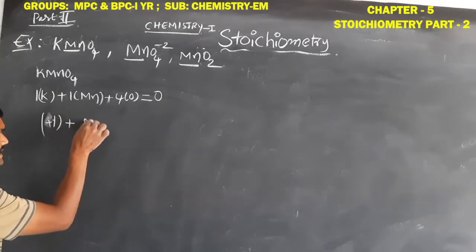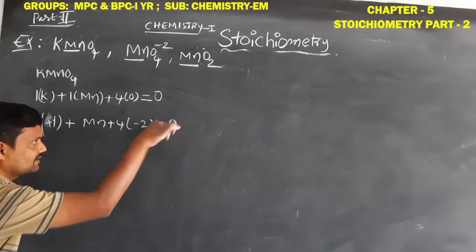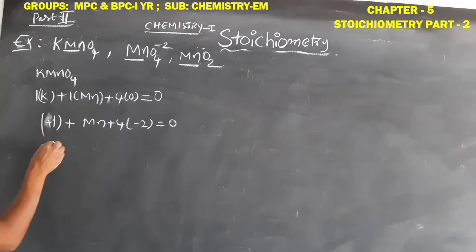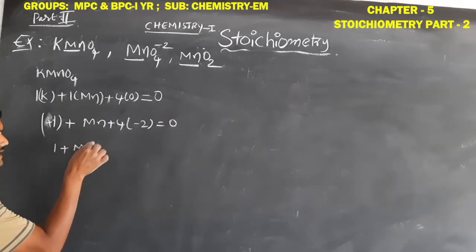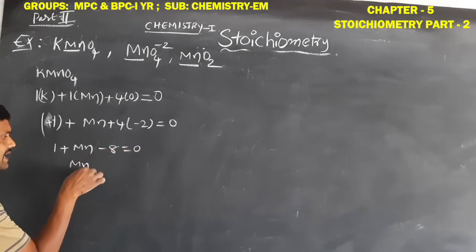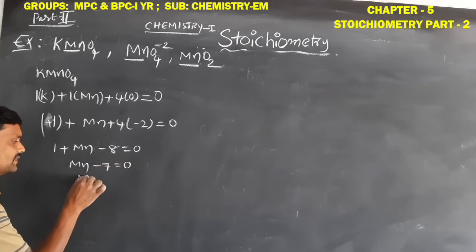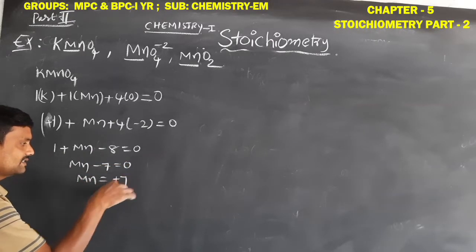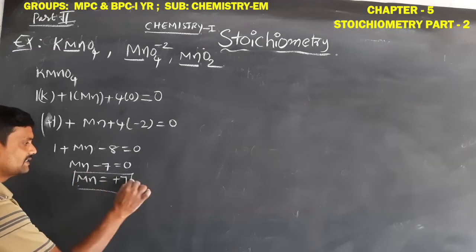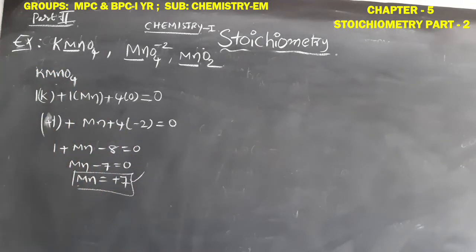Plus manganese. Oxygen, already we have to know oxygen oxidation number is minus 2. So 1 plus manganese, 4 times minus 2, minus 8, is equal to 0. So manganese 1 minus 8 means minus 7 is equal to 0. So manganese oxidation number is plus 7 in KMnO4 compound. Okay students, this is the process.